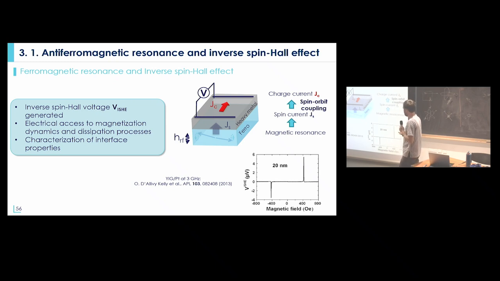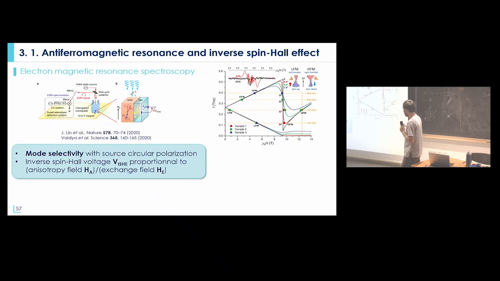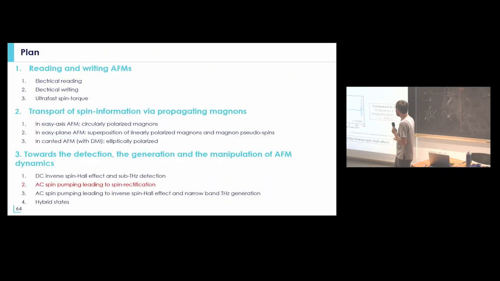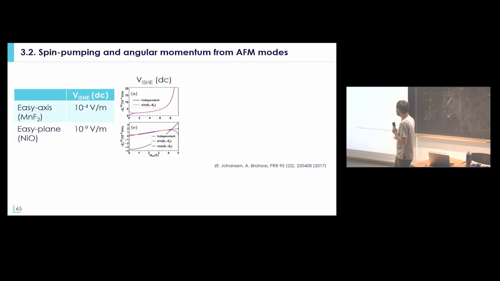So this was done a lot with ferromagnets, and it was demonstrated a couple of years ago that you can do the same with an antiferromagnetic system. And because it's a surface sensitive technique, you can expect to do it in thin films. And then I will skip some parts just to conclude.